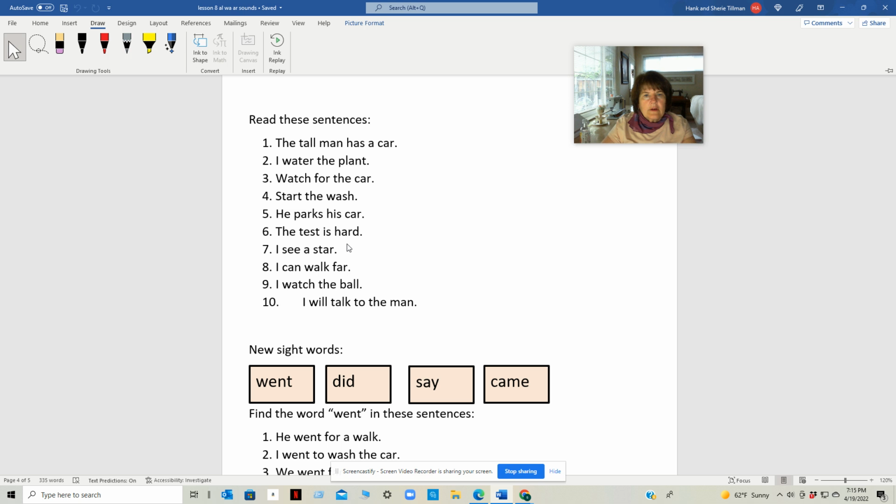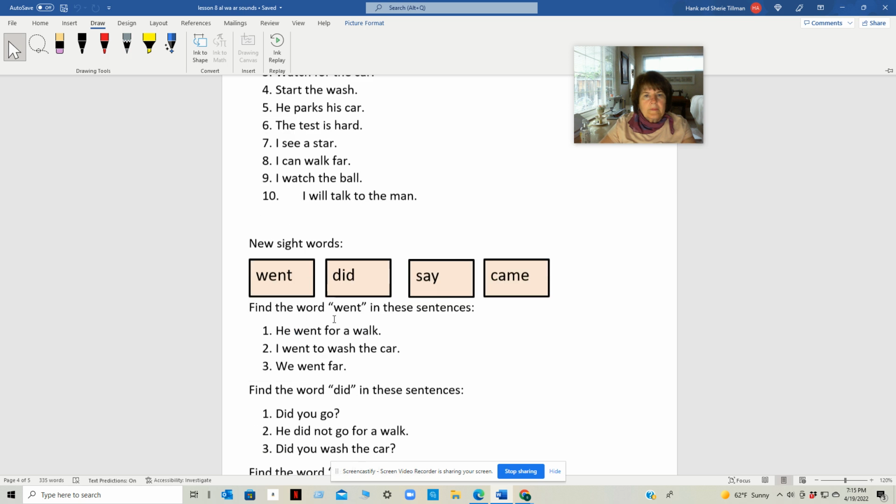Number 8, I can walk far. Number 9, I watch the ball. Number 10, I will talk to the man.